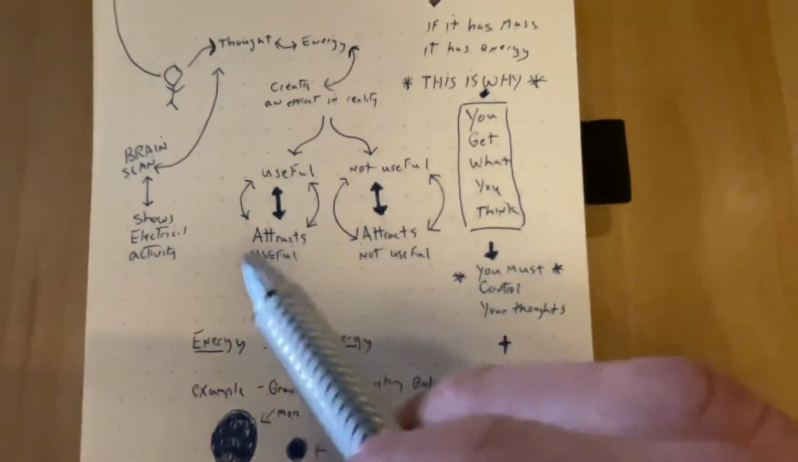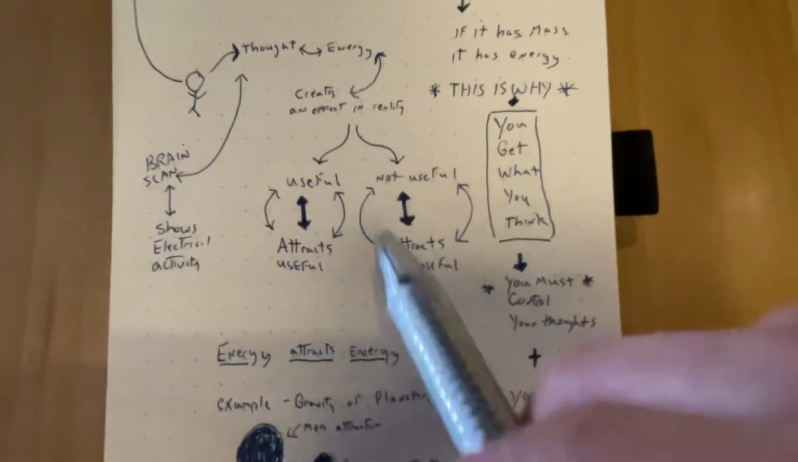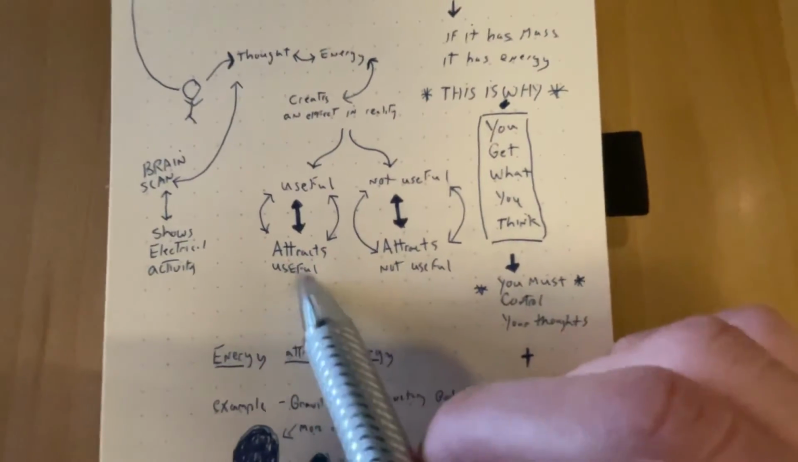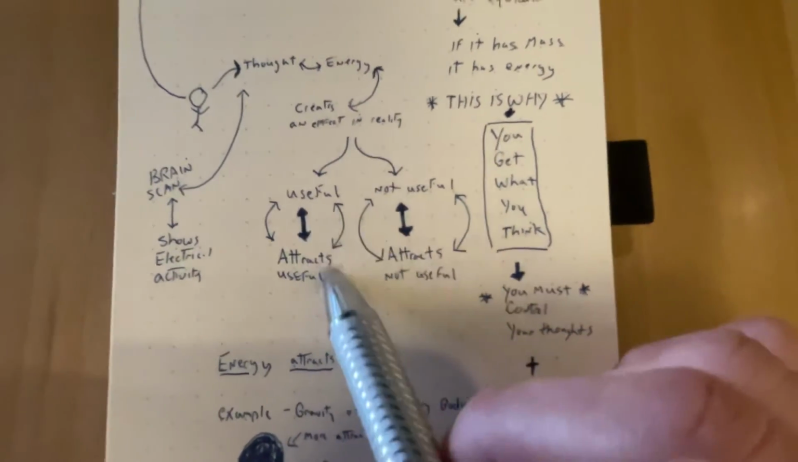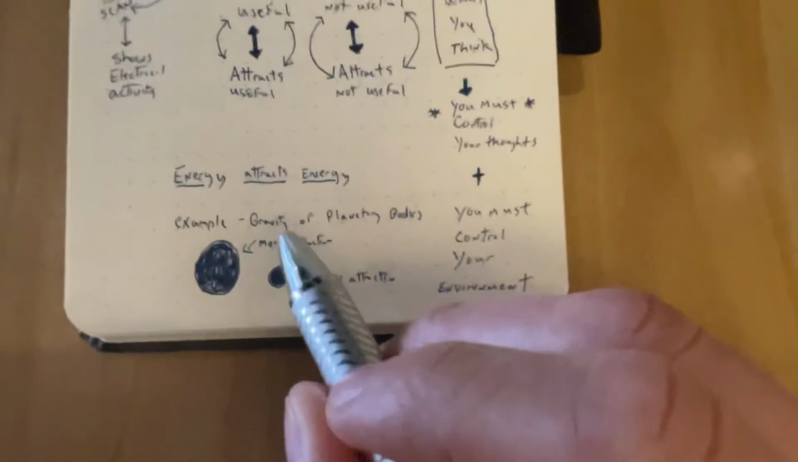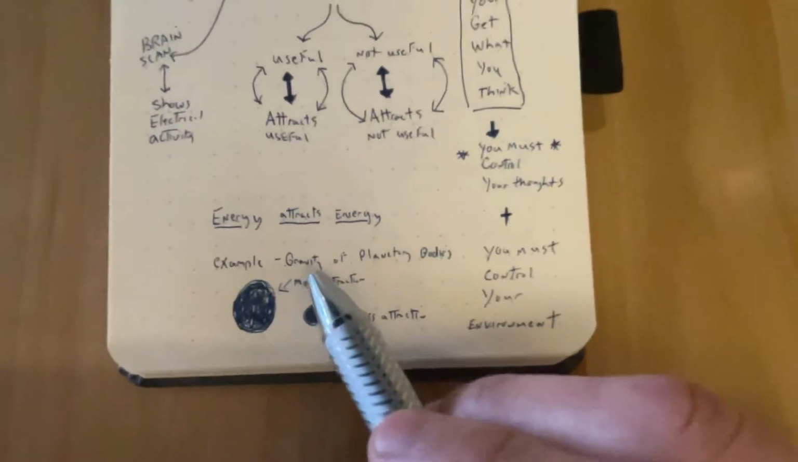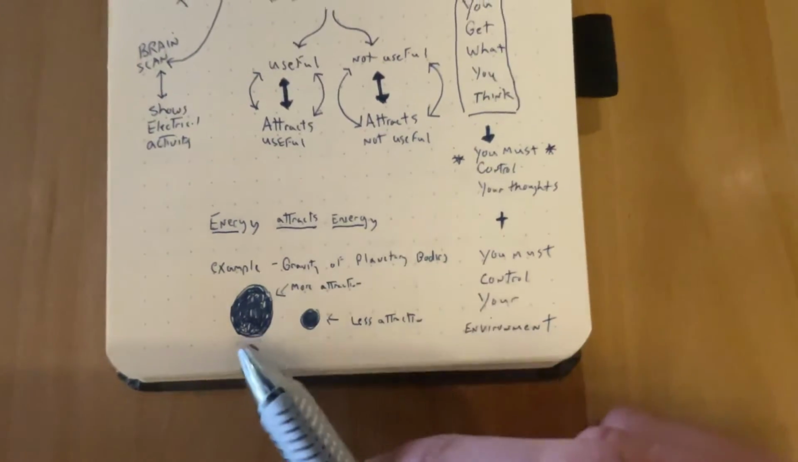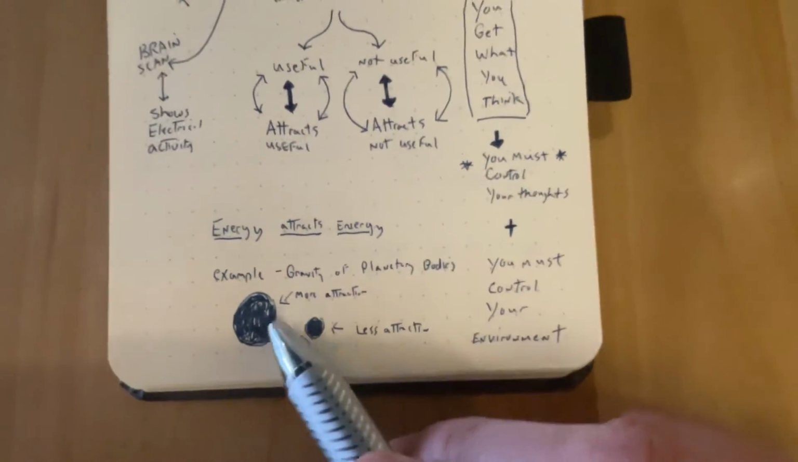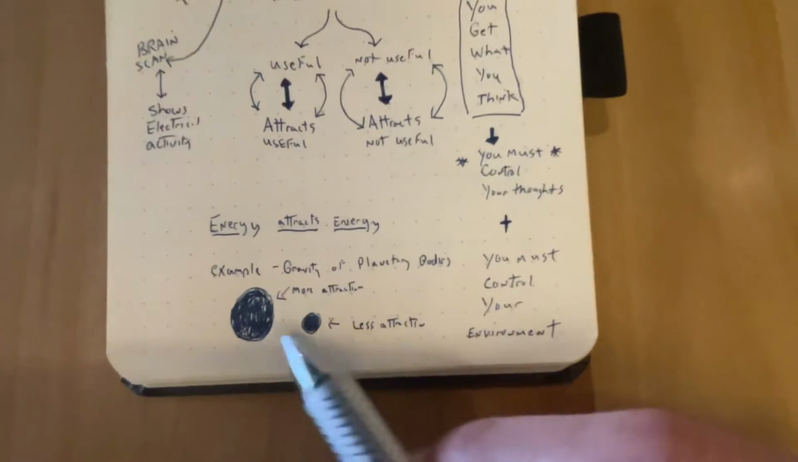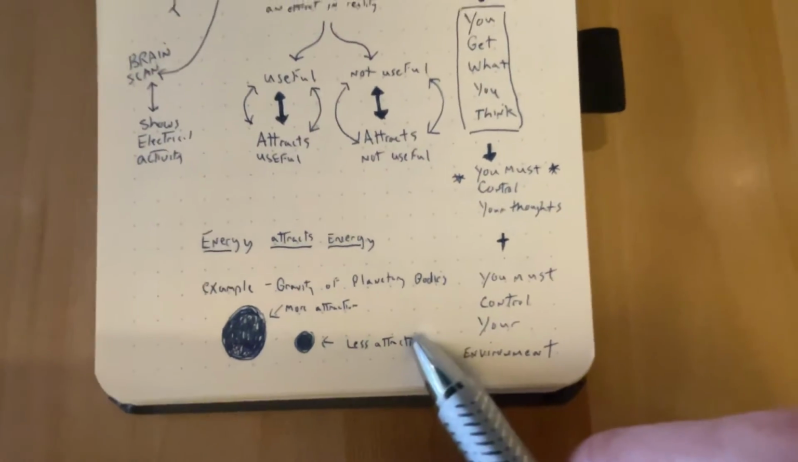Now, I did my best to illustrate how this kind of all goes around. So useful attracts useful, because energy attracts energy. Things attract energy, and that's what this is right here. So energy attracts energy. Example, the gravity of planetary bodies. The bigger the planet, the more gravity, and the more that's attracted to it. The smaller the planet, the less attraction, okay?